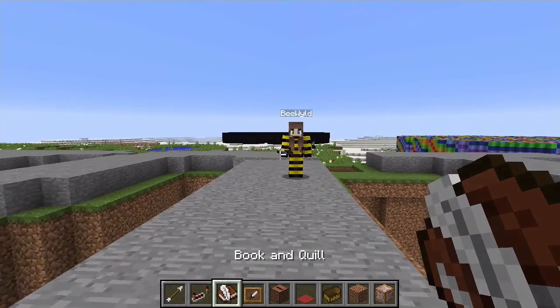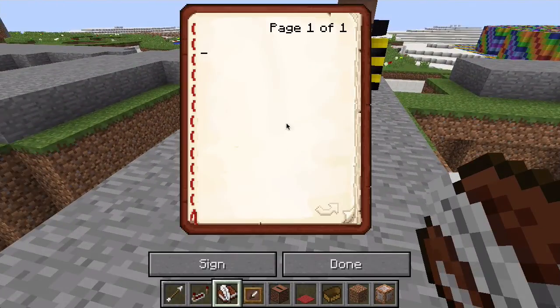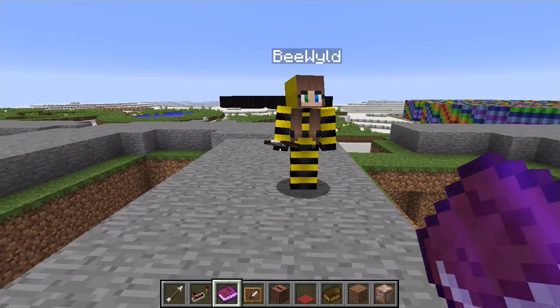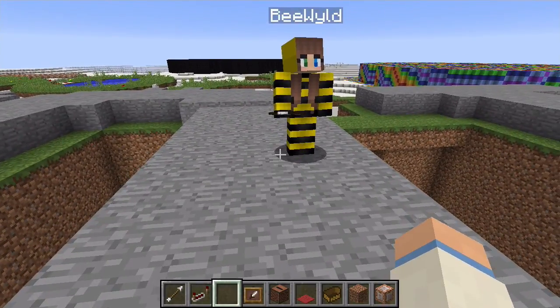Minecraft has got its own books, and you can click them, and you can write in them. And you can sign them, and you can name them whatever you like, and you can sign and close them, and then you can actually give them to other people. So you can offer these books. He's throwing poetry at me. So this is great because we can enable people to leave things behind if they want to, or us to write little snippets of poems and things like that for the reader to pick up and read for themselves.